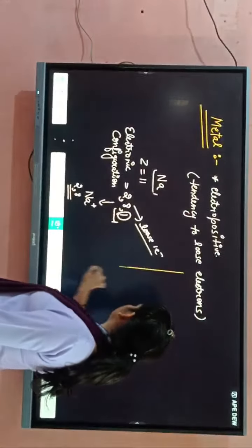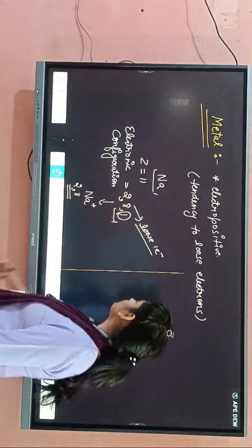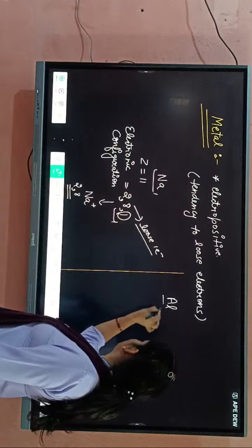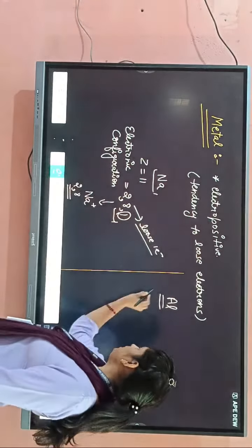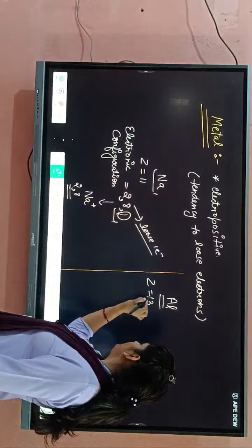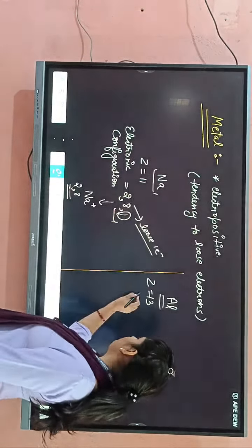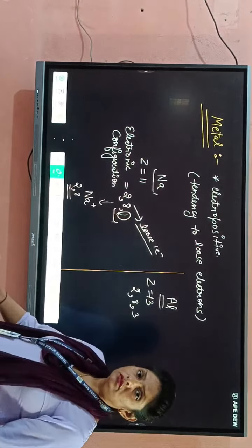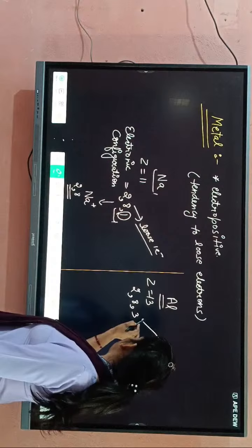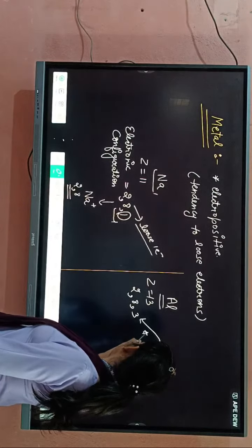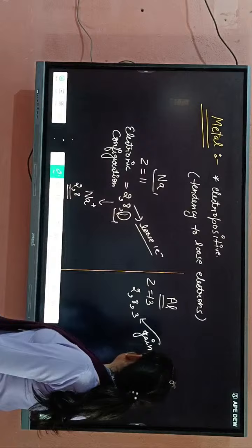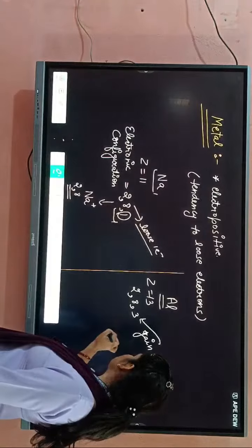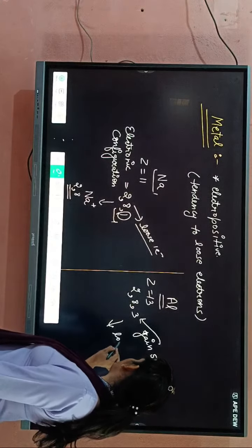We can take some more examples. Like, students, if I talk about aluminium, atomic number is 13 here. So configuration is 2, 8, 3. It also has two possibilities. One, it can gain 5 electrons from other elements. Or the second possibility, it can lose 3 electrons.